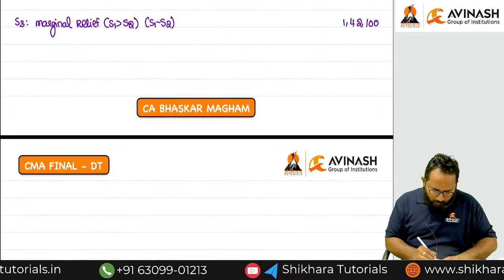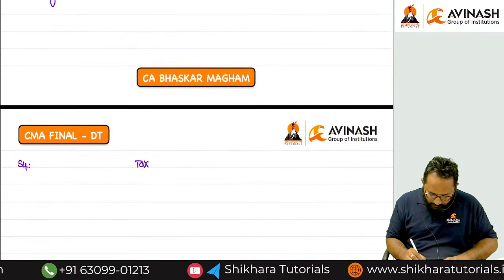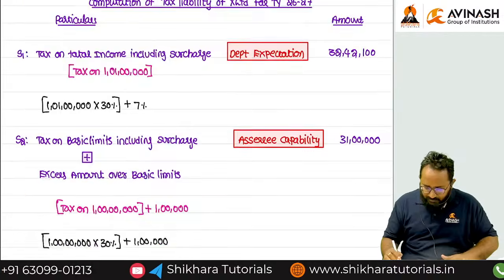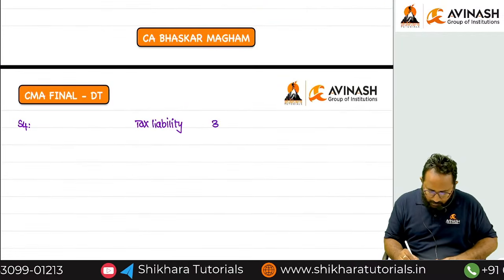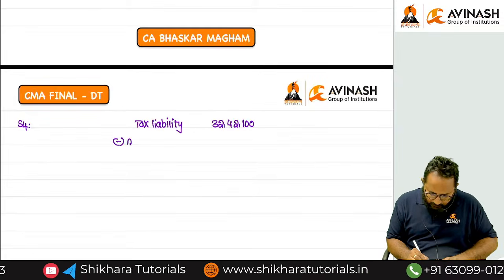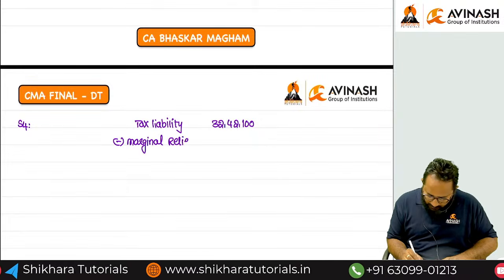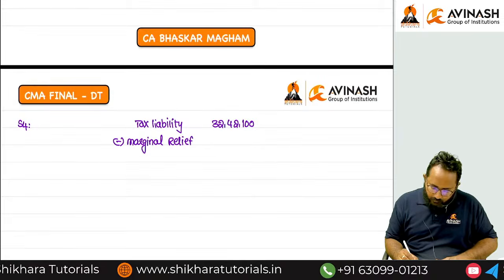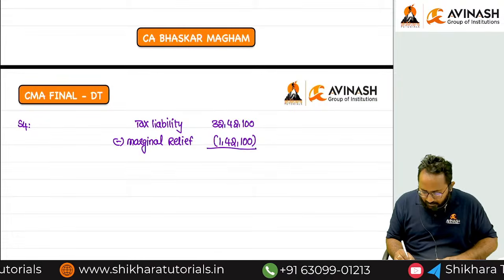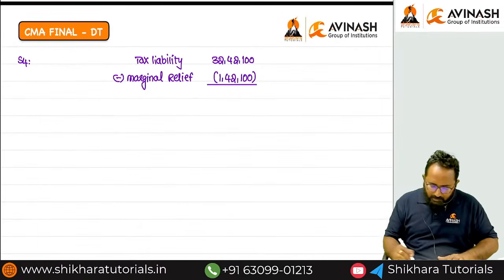Now we have to calculate the tax liability, right? Tell me, what tax liability is the department expecting from the SSC in step 1? 32 lakh 42,100, minus the marginal relief. What marginal relief do we get? 1 lakh 42,100. If you remove this, automatically you will get the step 2 answer only. What is that? 31 lakh.